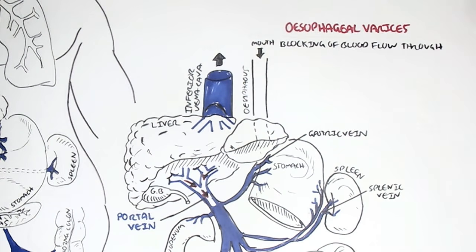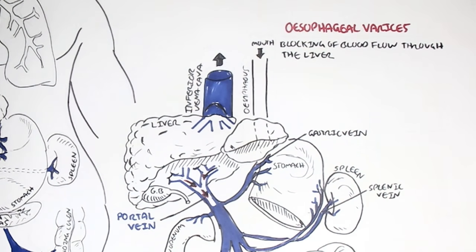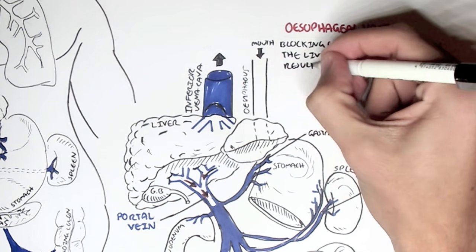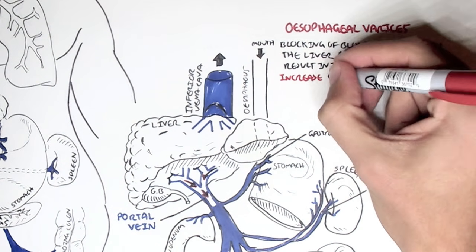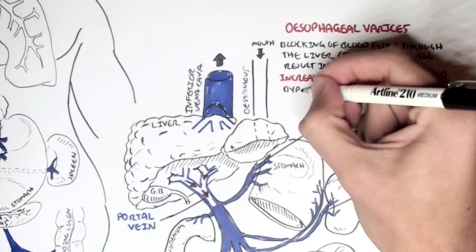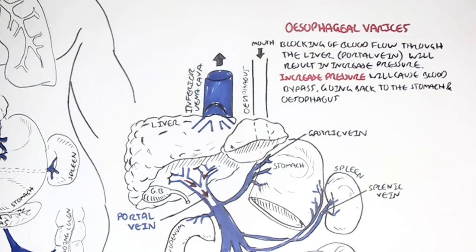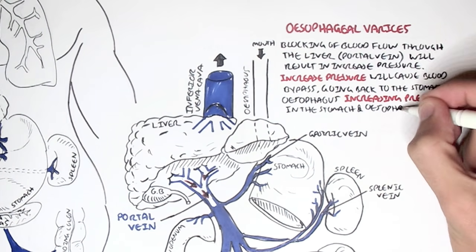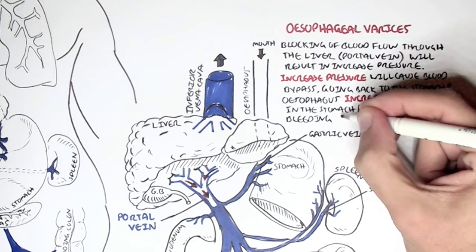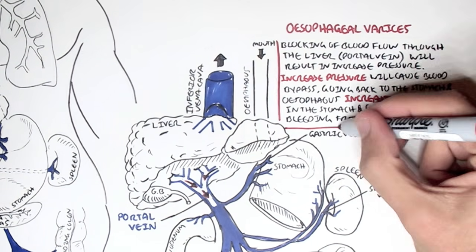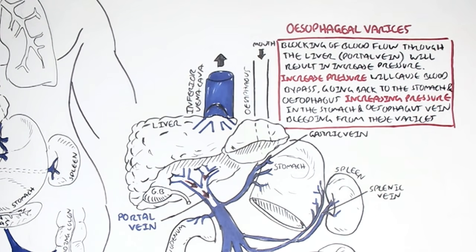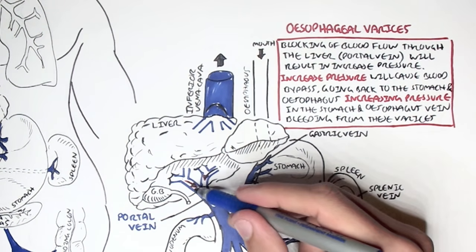Esophageal varices is caused by portal hypertension when we have blocking of blood flow through the liver, through the portal vein, and this will result in increased pressure in the portal vein. The increased pressure will cause blood to bypass and go backwards towards the stomach and esophagus, so back towards the esophagus and gastric vein, which will result in an increase in pressure there. The increase in pressure will cause varices, esophageal varices, and we can have bleeding from these varices, which can be very serious.